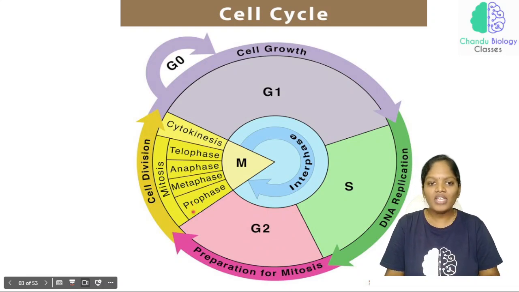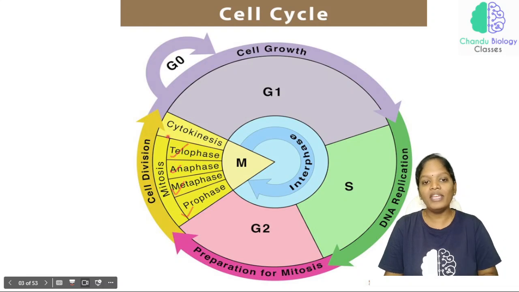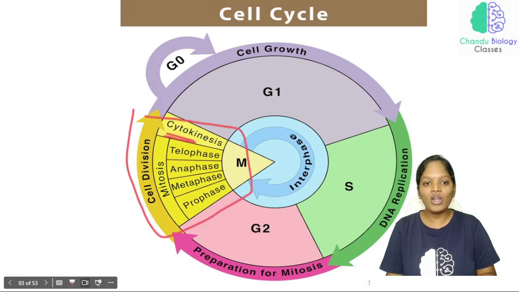Here we have different phases under the mitotic phase. The first is prophase, then metaphase, anaphase and telophase, followed by cytokinesis, and all these processes we call cell division.